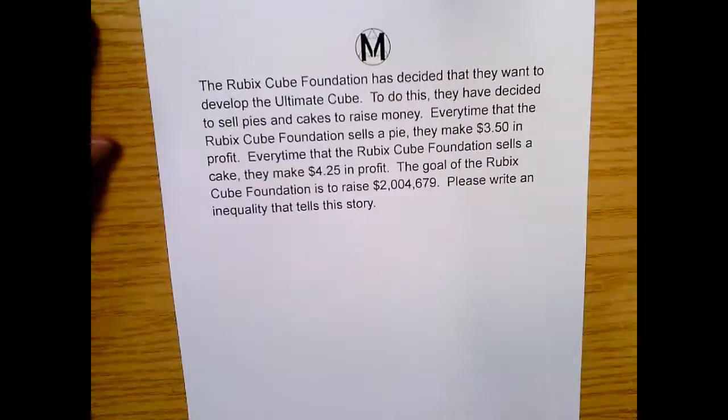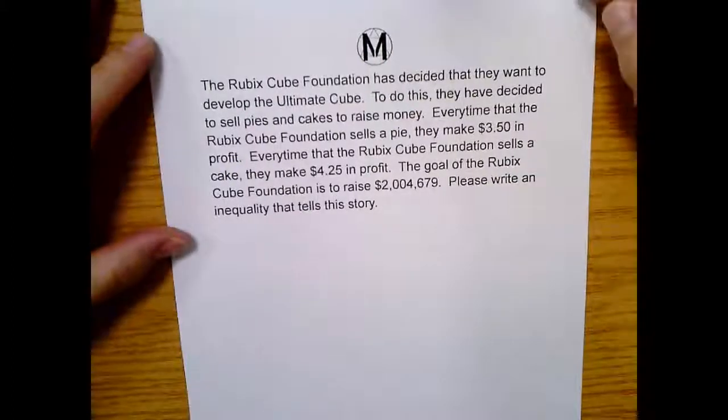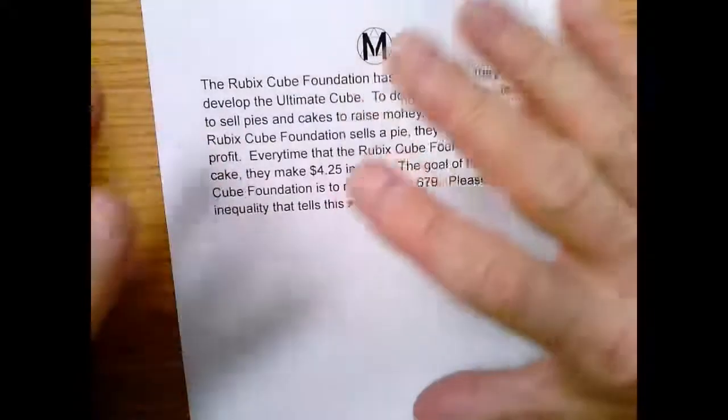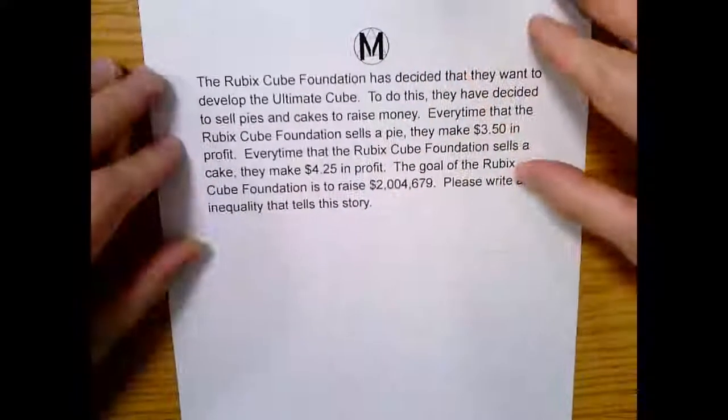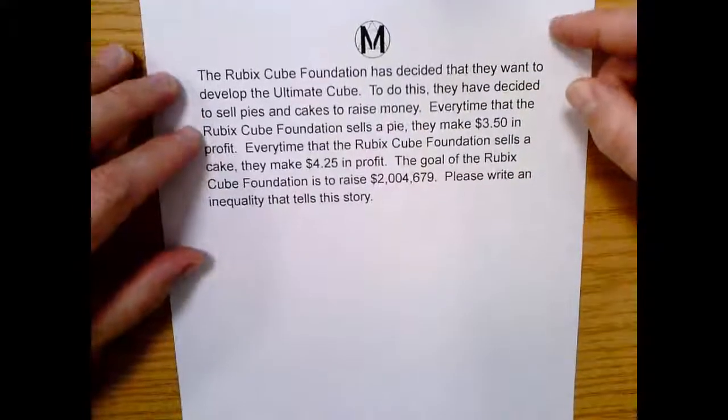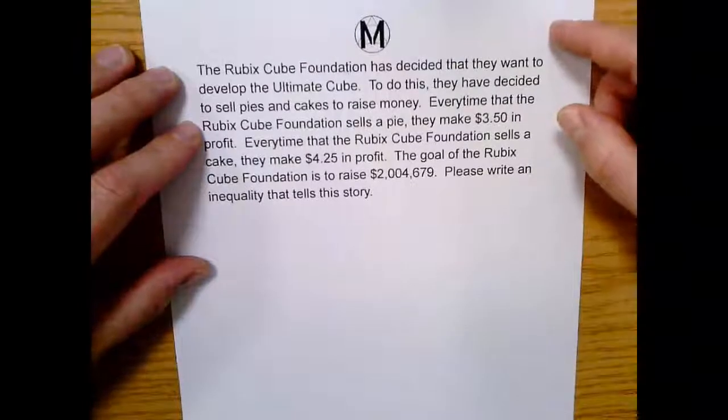All right, let's do some Mathity-Math. It says here the Rubik's Cube Foundation has decided they want to develop the ultimate cube. I don't know what that is, but it sounds awesome. To do this, they've decided to sell pies and cakes to raise money. Good plan. Everyone likes pies and cakes.